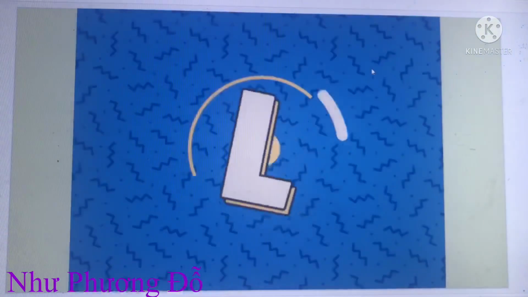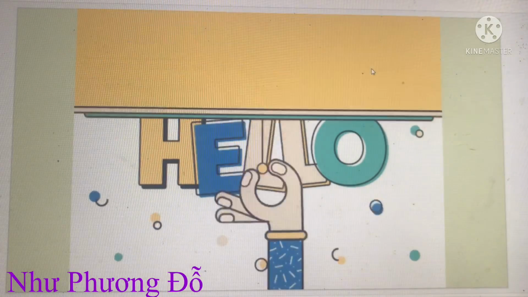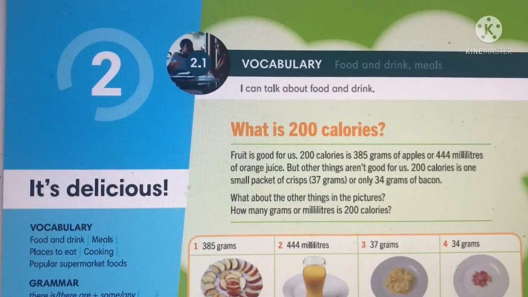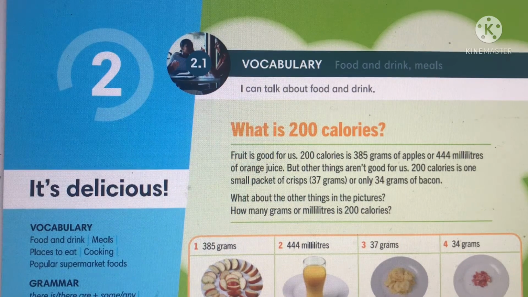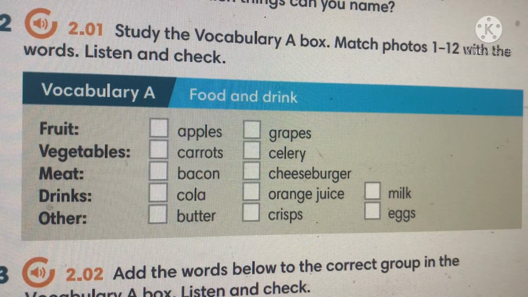Today we will continue with lesson 1, 2, 3 of Unit 2, English 6, English Discovery book. Now let's start with our first lesson, vocabulary about food, drink and meals. Study the vocabulary A box. Match photos 1 to 12 with the words. Listen and check.